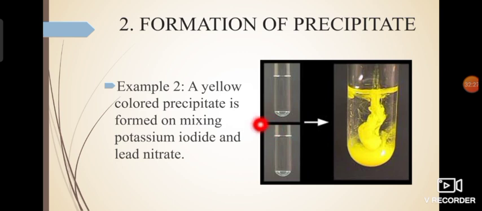Both of these liquids are aqueous solutions, which means both of these are obtained by dissolving KI and lead nitrate in water. Now when you mix both of these, when the content from the second test tube is poured into the first one, then this kind of thing will happen. A yellow colored precipitate will be formed. A yellow colored substance which is solid and insoluble will be formed. And what is this yellow colored substance? This yellow colored substance is lead iodide, PbI2.